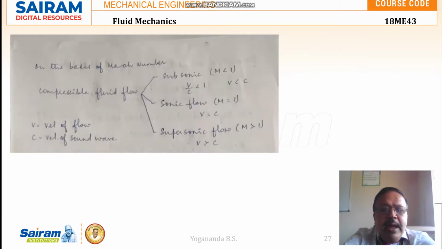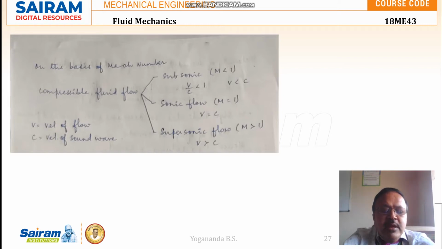On the basis of the Mach number, compressible fluid flow is classified under 3 headings. Subsonic, where M is less than 1, where the Mach number is the ratio of V by C, so V by C is less than 1, that is V is less than C. Sonic flow, where the Mach number is equal to 1, so V by C is equal to 1, that means V is equal to C. The third one is supersonic flow, where M is greater than 1, so V by C is greater than 1, so V is greater than C.